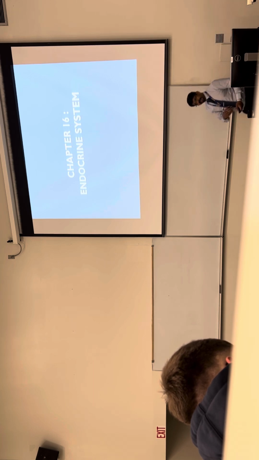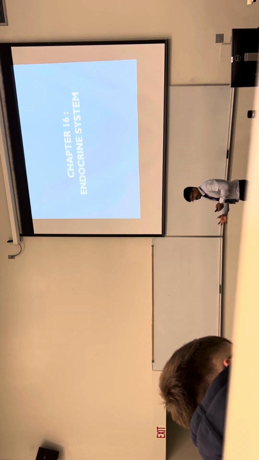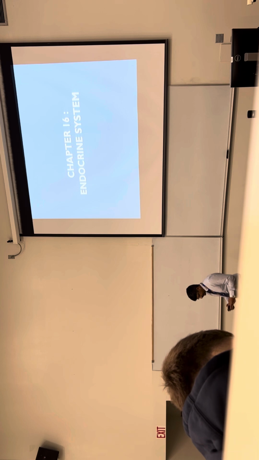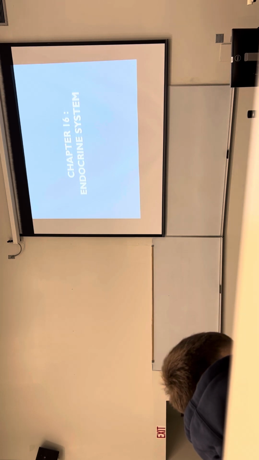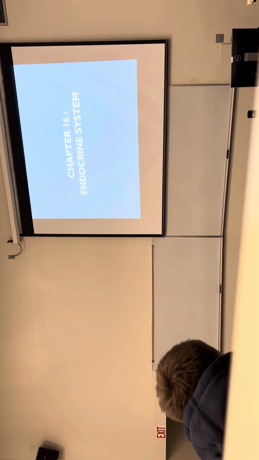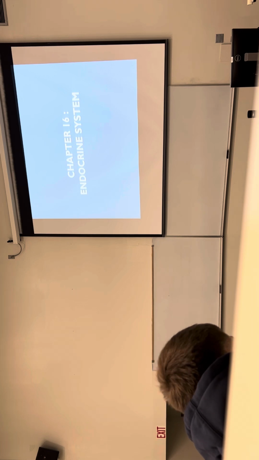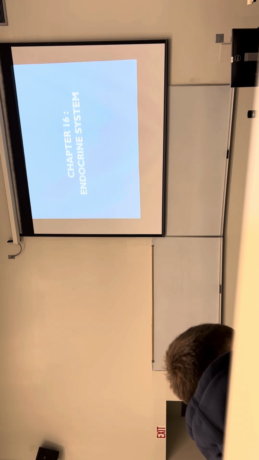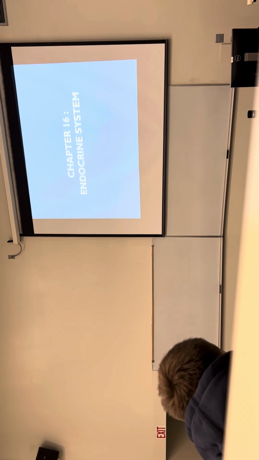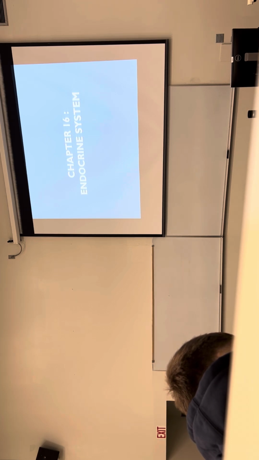Okay, so our endocrine system is also part of our homeostasis control, right? Similar to our nervous system, but how are they different? The nervous system onset is quick. It's a little bit longer for our endocrine system to kick in. But what's the advantage of the endocrine system?